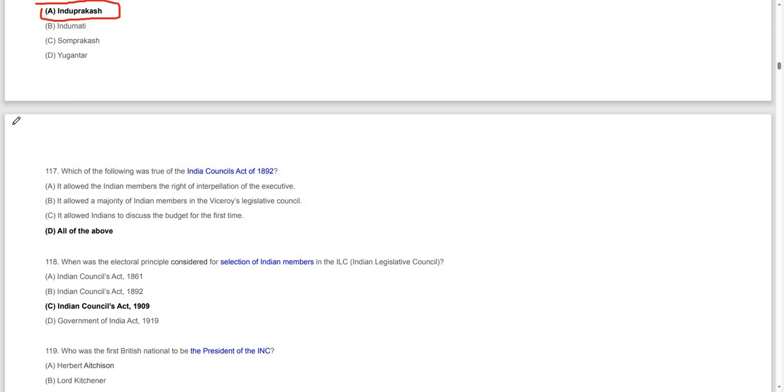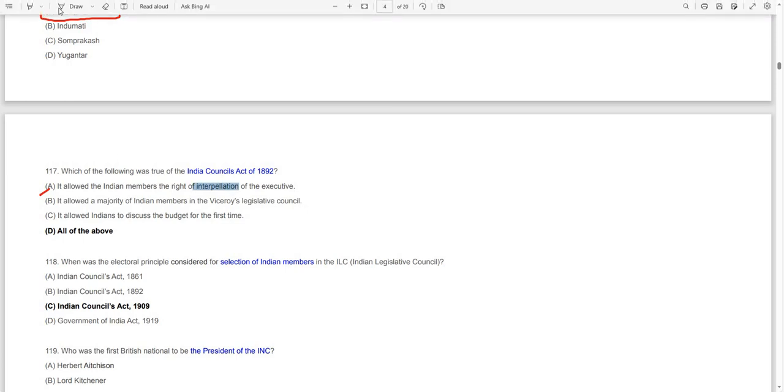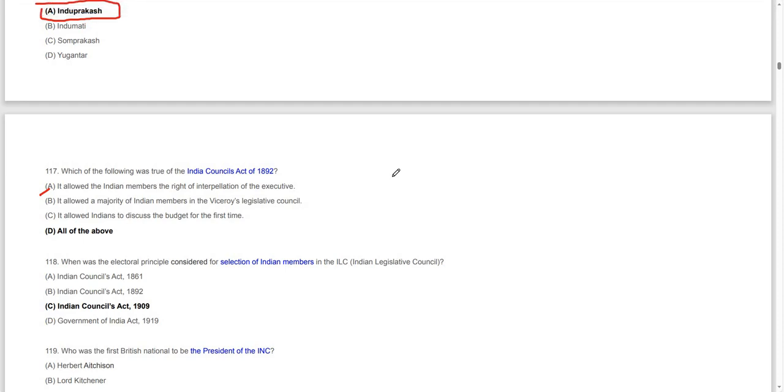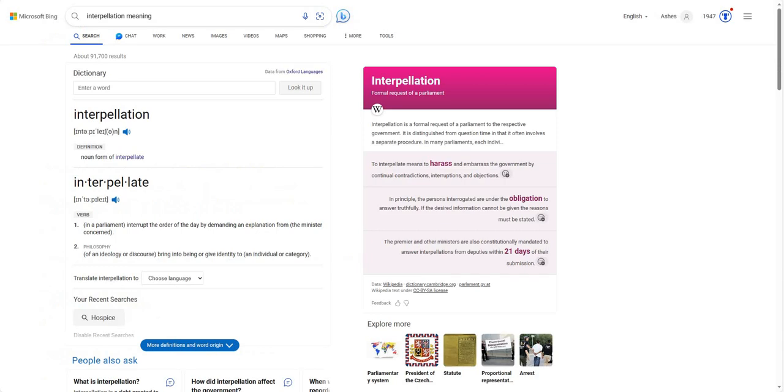Which of the following is true of the Indian Councils Act of 1892? It allowed the Indian members the right of interpellation of the executive. What is the meaning of interpellation? That is to say, to interrupt the order. So, interpellation.